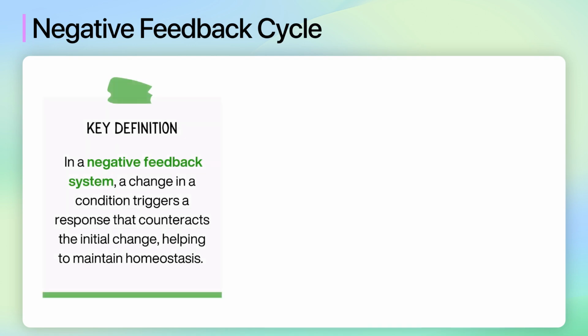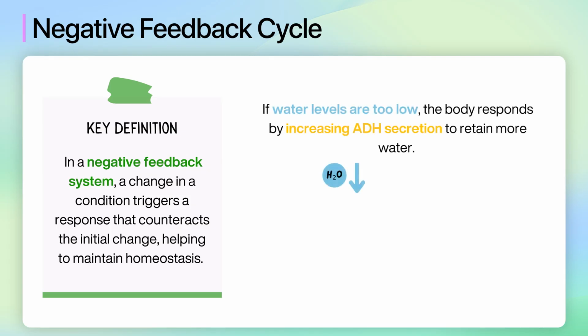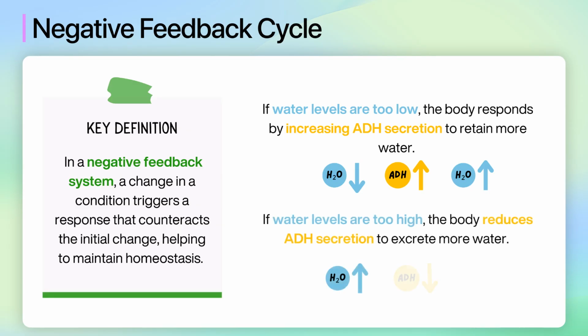The regulation of water levels in the body through ADH is an excellent example of a negative feedback mechanism. In a negative feedback system, a change in a condition triggers a response that counteracts the initial change, helping to maintain homeostasis. If water levels are too low, the body responds by increasing ADH secretion to retain more water. If water levels are too high, the body reduces ADH secretion to excrete more water. As we can see here, when water levels deviate too far from regular conditions, the negative feedback system controlled by ADH will help return it to regular levels.